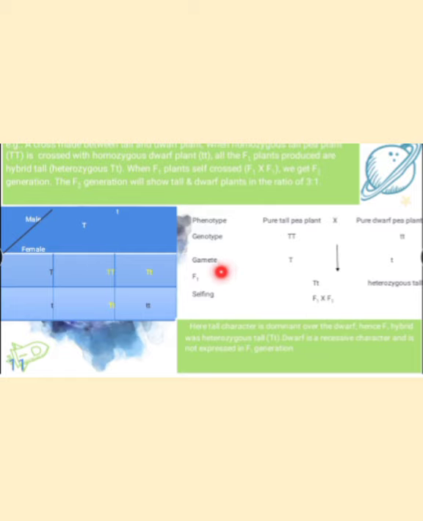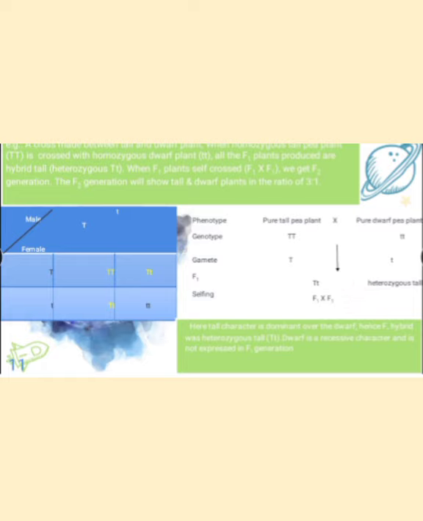Then gamete formation: the tall plant produces capital T gametes and the dwarf plant produces small t gametes. Crossing these two produces the hybrid, capital T small t, a heterozygous tall plant.